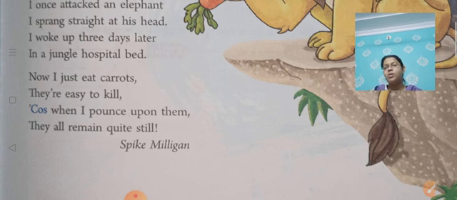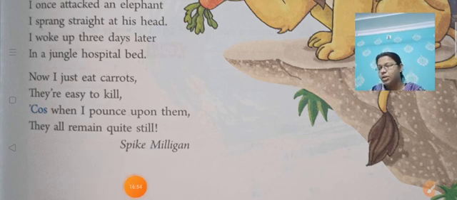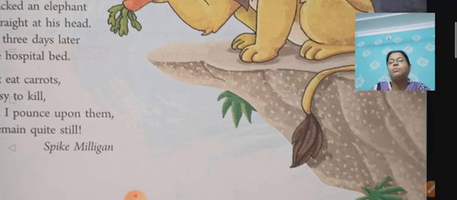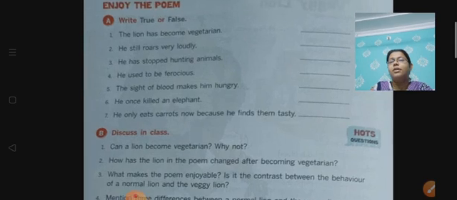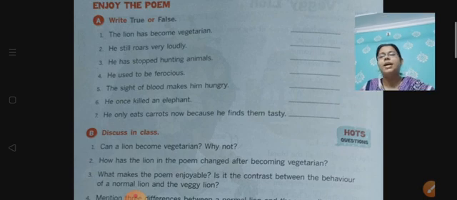Okay, so students, I hope that you are clear with this poem. It's very interesting and it was a very nice poem. I hope you all enjoyed it, and if you have any doubt, students, you can ask me in the live class. Okay, now let's go through the exercises which are there at the back of the poem on page number 40. Now here we have an exercise. The first exercise is true or false. So let's see the answers for those.